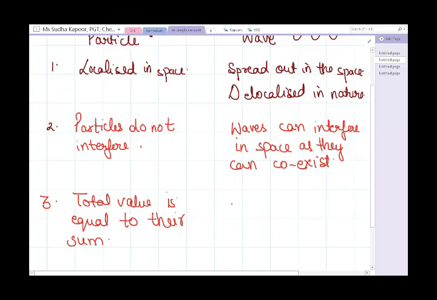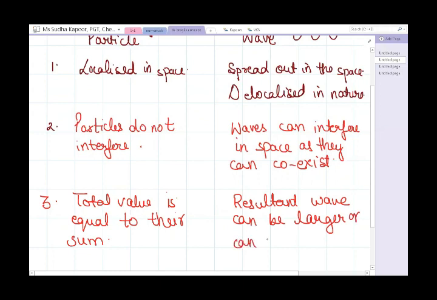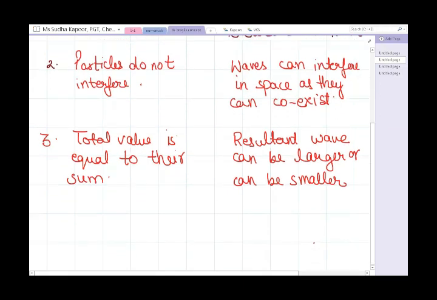But when waves are present in a given region, they can coexist at the same place. So what about the resultant, the total? The resultant wave can be larger or can be smaller than the individual waves.